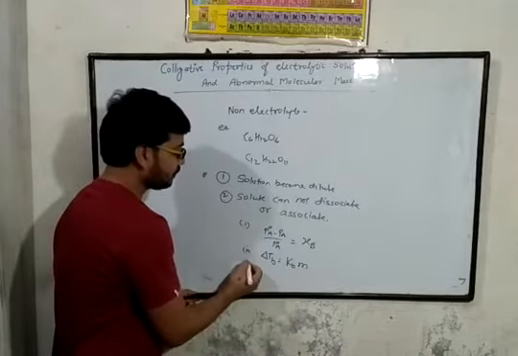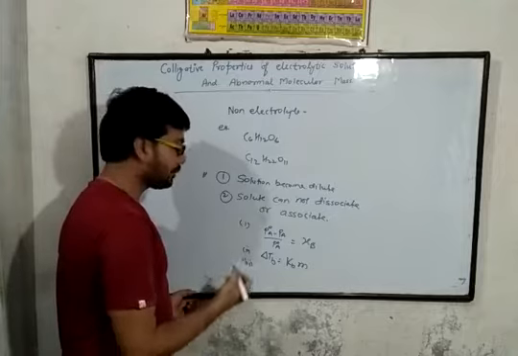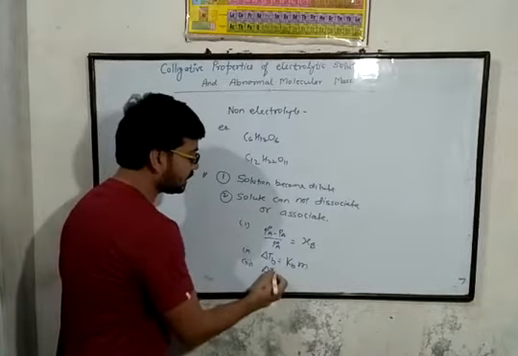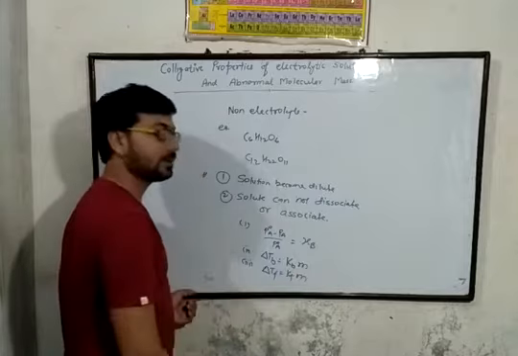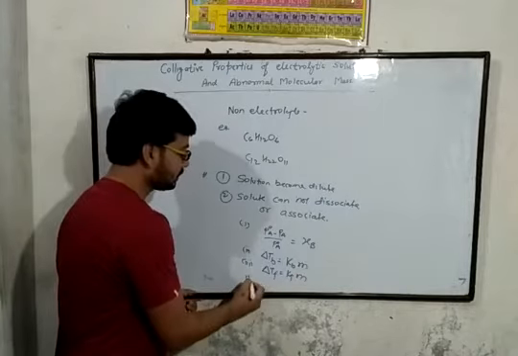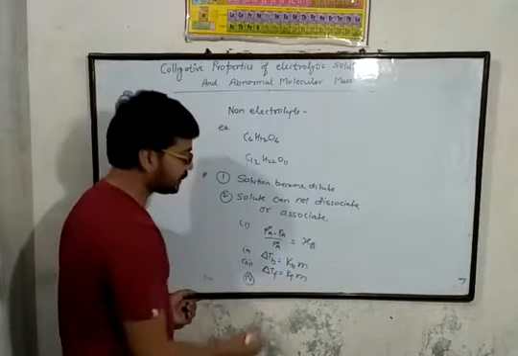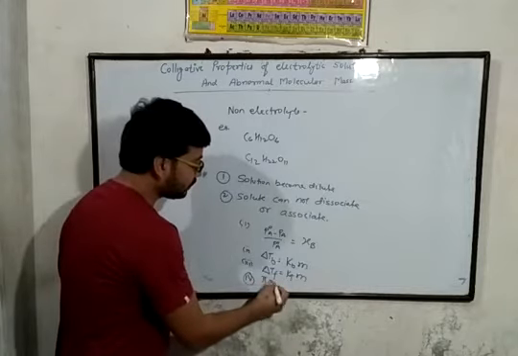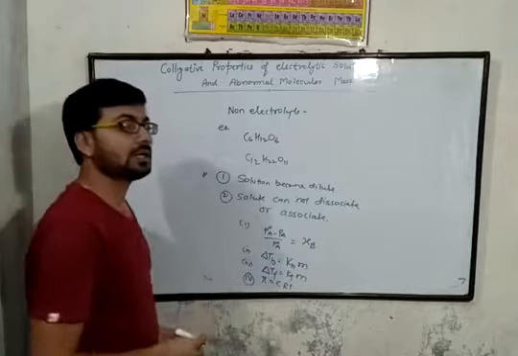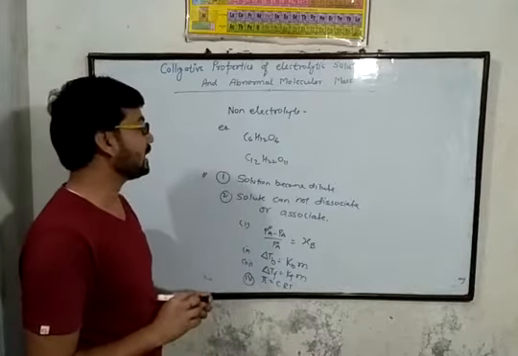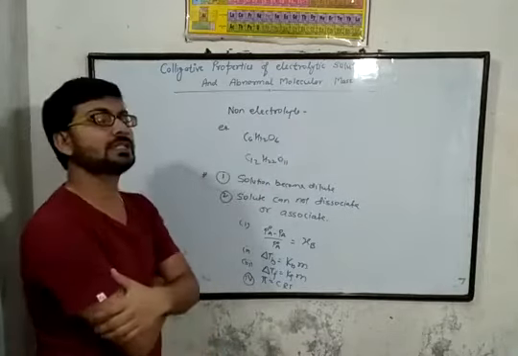For depression in freezing point, delta Tf is equal to Kf into m. And the fourth one, osmotic pressure: pi is equal to CRT. So these are the colligative properties related to the non-electrolyte solute.